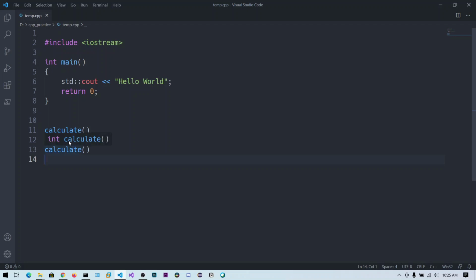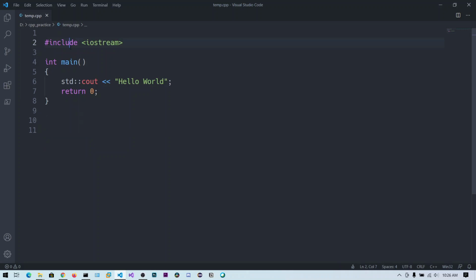Suppose any other third party wants to include both of our library files, that is, include Nikhil and include my friend. Now these functions will be included from those library files. So whenever you want to call this calculate function, the compiler does not know which calculate function to execute, whether mine or my friend's. So that is the name collision, right? Due to the same name, the compiler does not understand which one to execute. That's why we use the namespace.